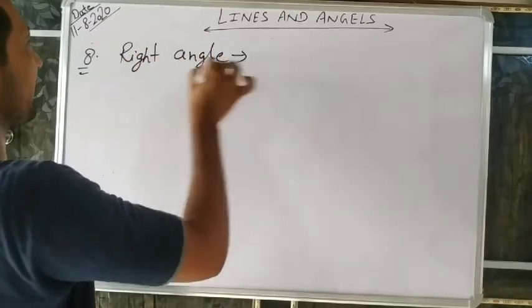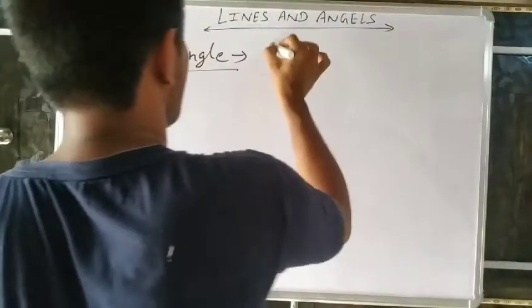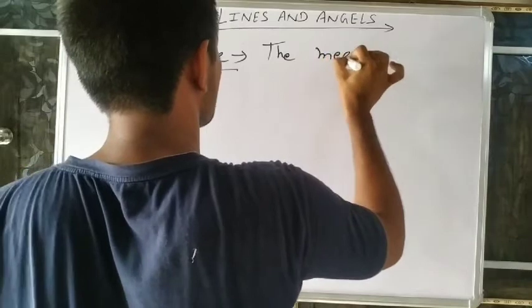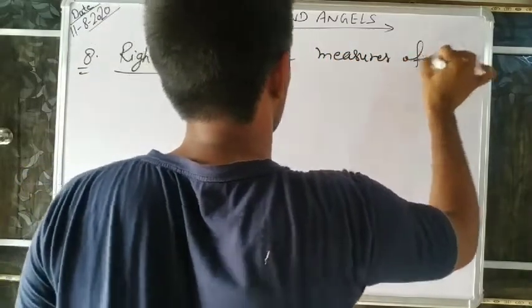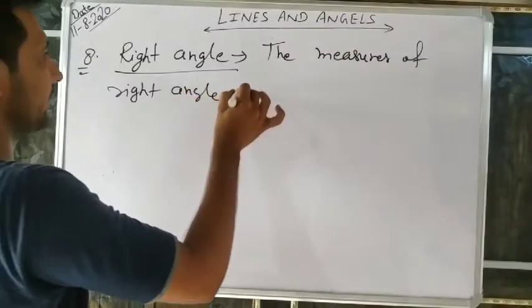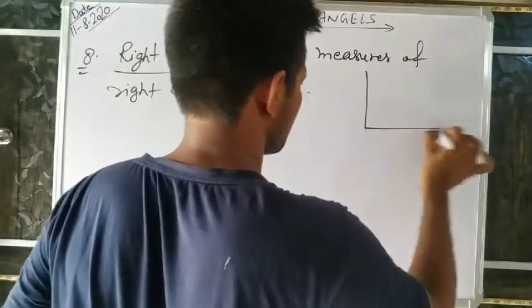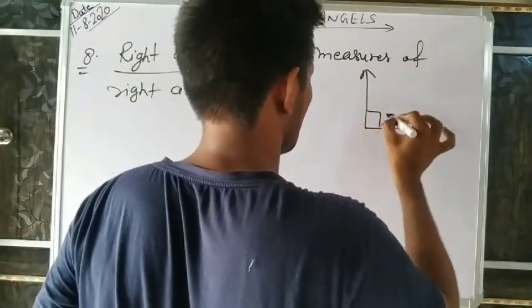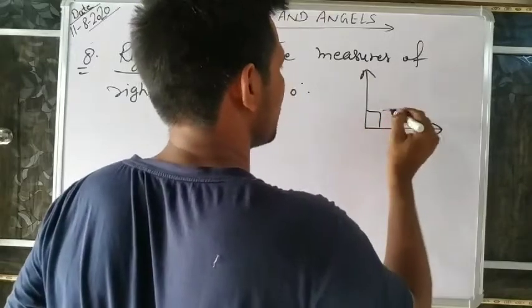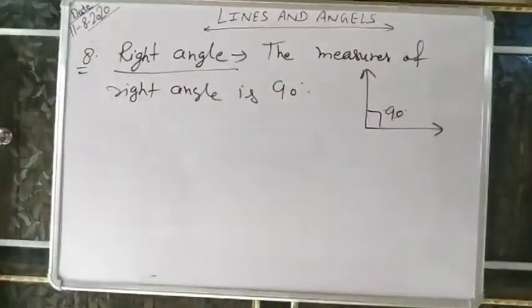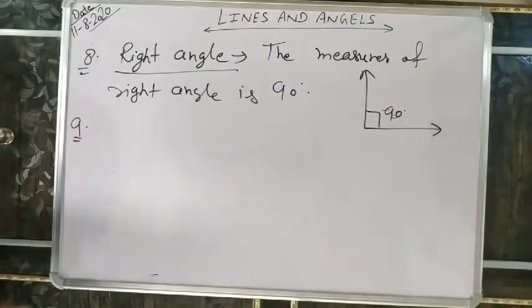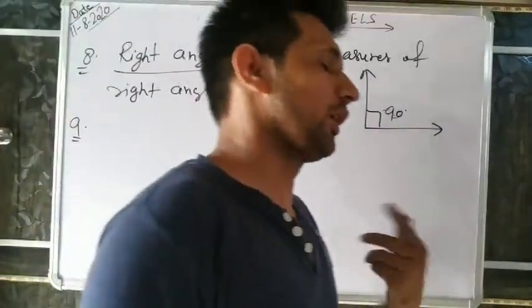Yes, everyone knows what a right angle is. The measure of a right angle is 90 degrees. So you can make its figure. So x degrees is 90 degrees. Understand?